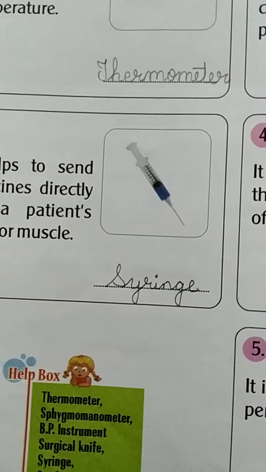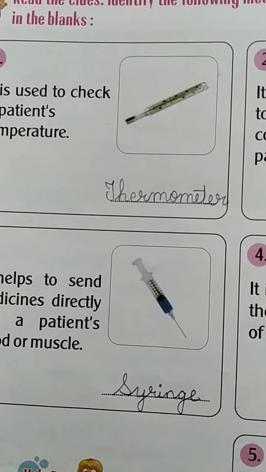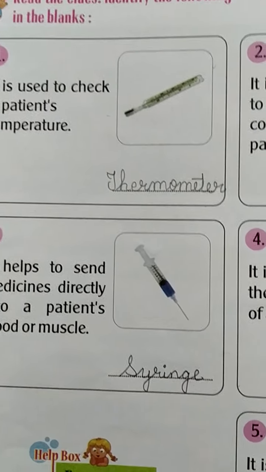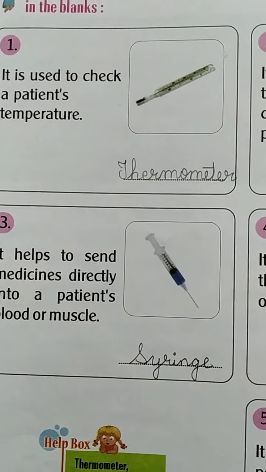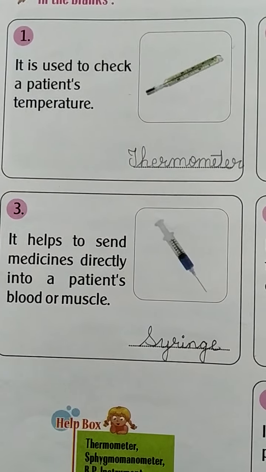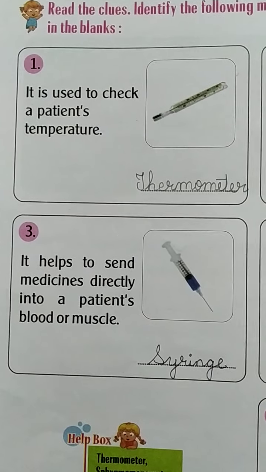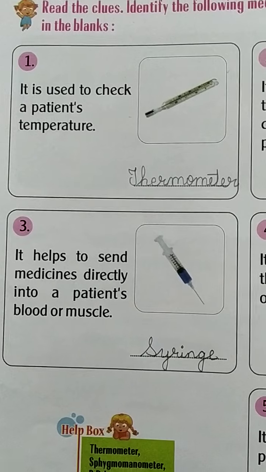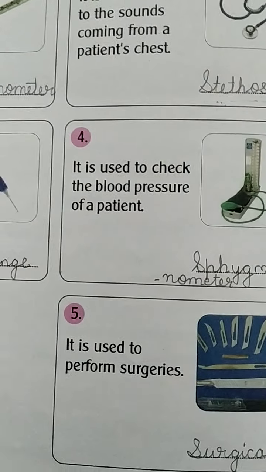If the patient is not able to take some medicine orally, then with this syringe we inject the medicine into the patient's body, and sometimes we take blood for checking something, so we use it.